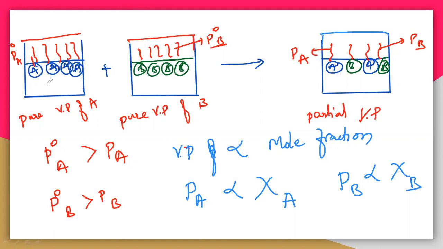So let us take the concentration of A as 100 moles. I'm taking 100 moles, and here also I'm taking 100 moles. Whatever it may be, this is a certain concentration. So if you take the excess concentration of A and B, then the vapor pressures produced here, PA and PB, will also increase. If you take the mole fraction of a particular liquid A and B, then the vapor pressure also increases.